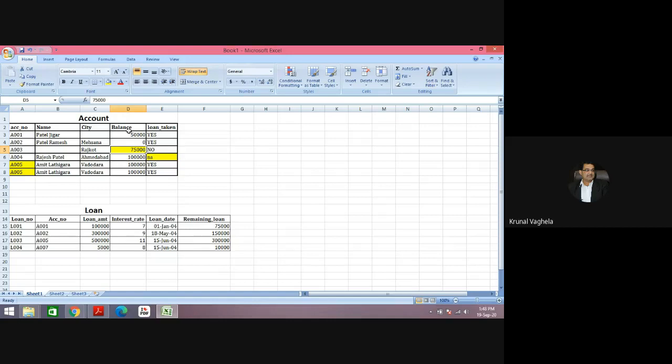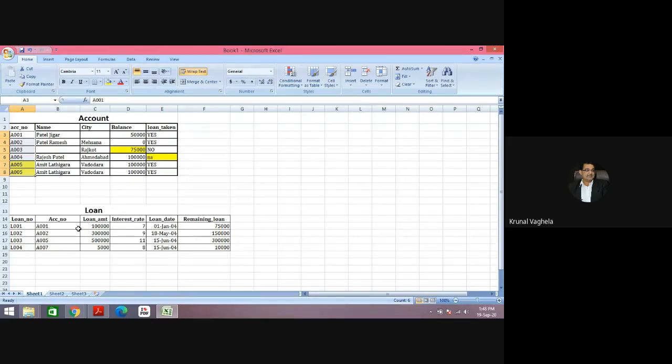Sorry, this is column. But what about this? So we need at least one column where the values are unique. Values are not getting repeated. So now in tutorial 3 or practical 3, we will be doing like this.